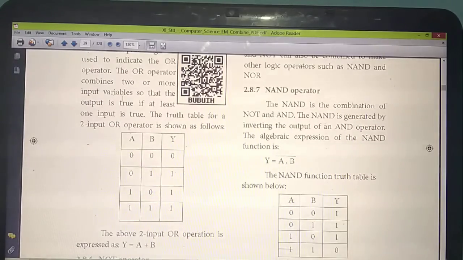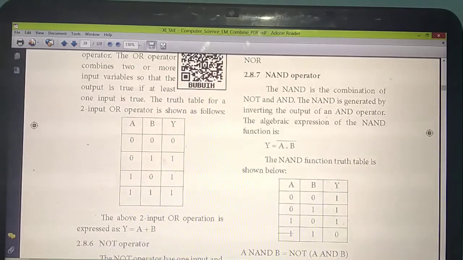See, this is the truth table. The input values are the same for all, A and B. Only the output will change based on the operation. Understand? So how will you write this one? 0 1 0 1. Next 2 0s, 2 1s.